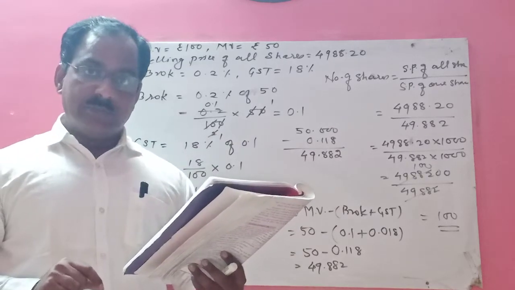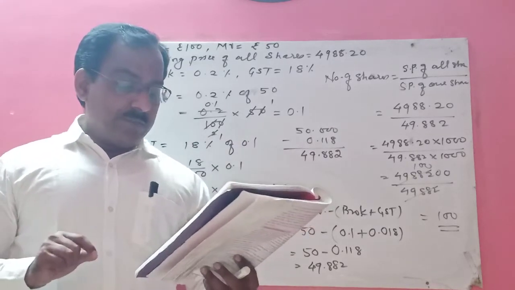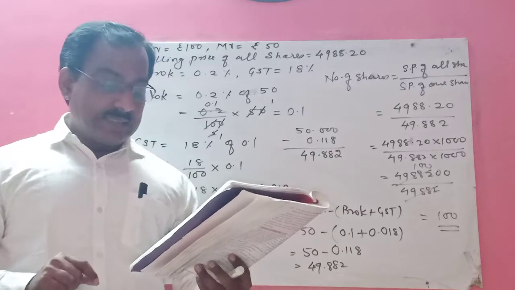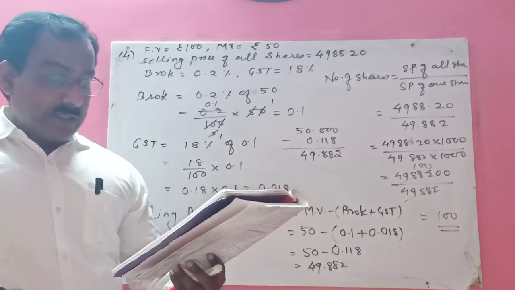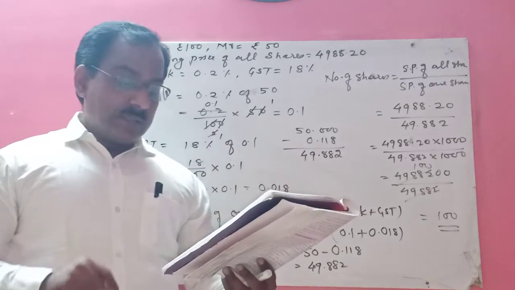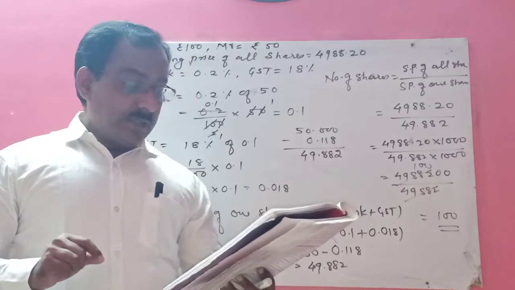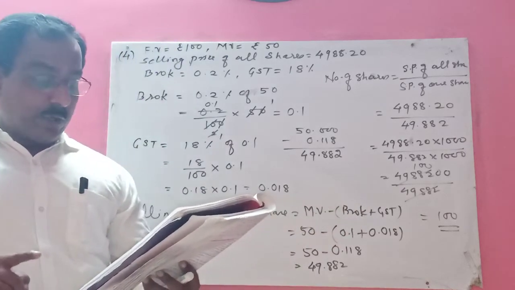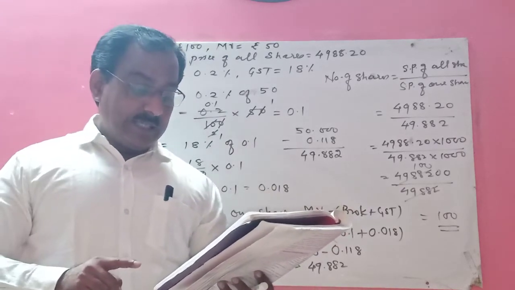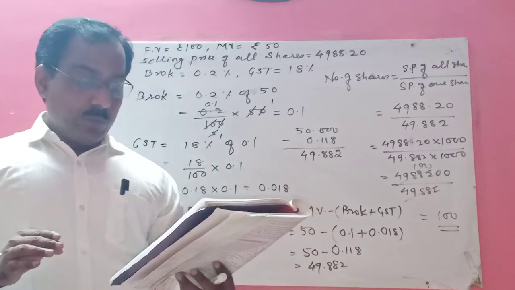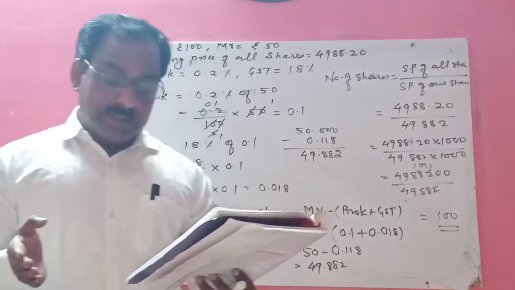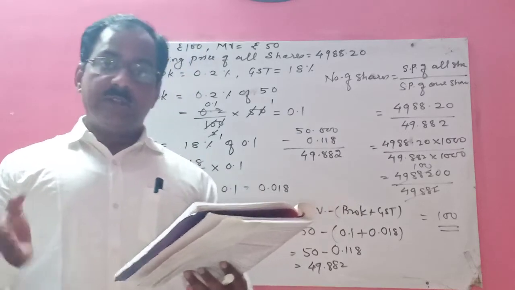The rate of GST on stainless steel utensils is 18%. Then the rate of state GST. See, the rate of GST on stainless steel is given, children. It is how much? 18%. Then you have to find out the CGST.